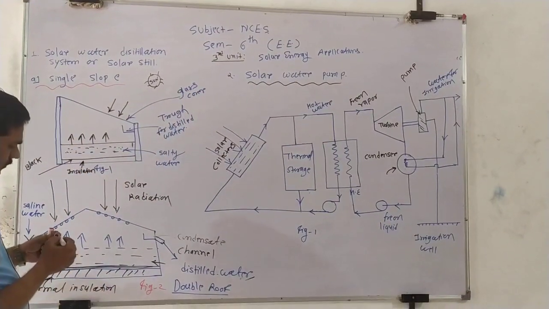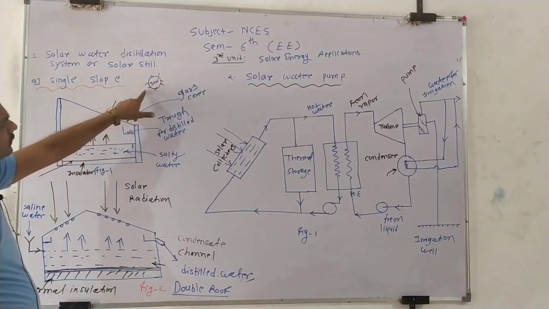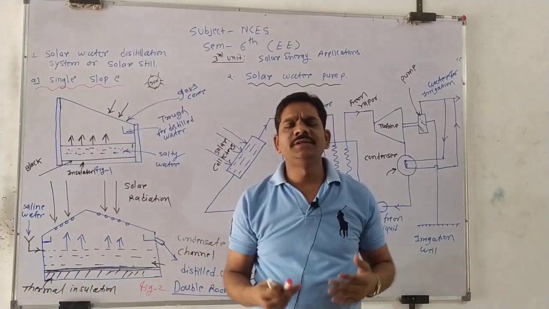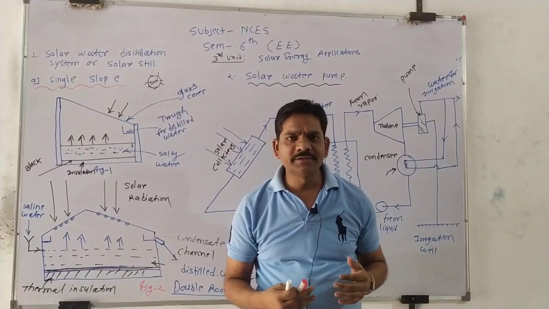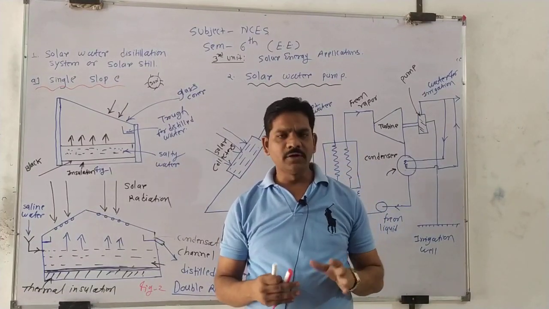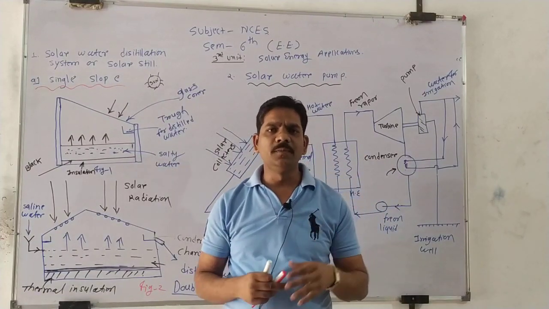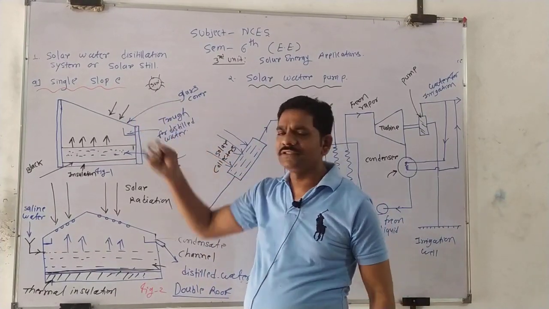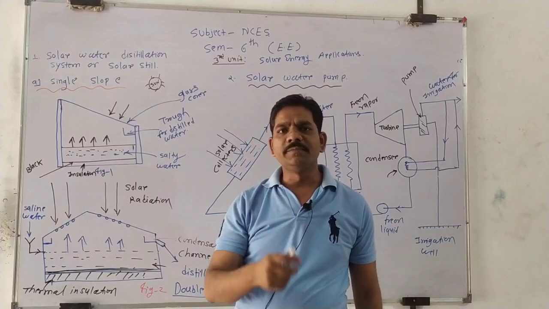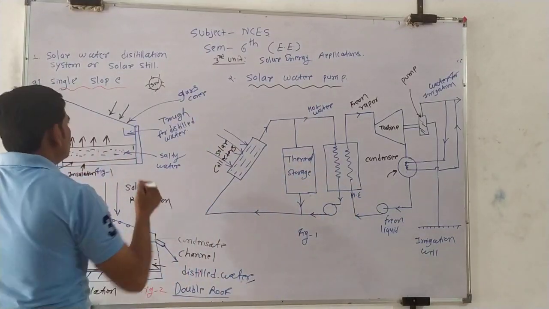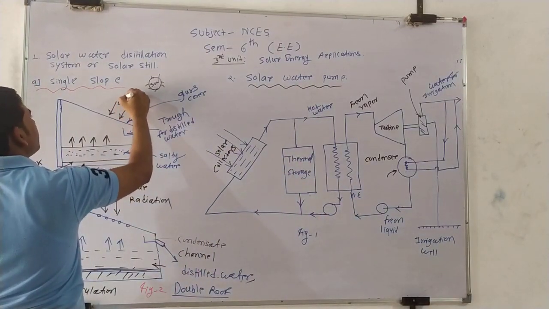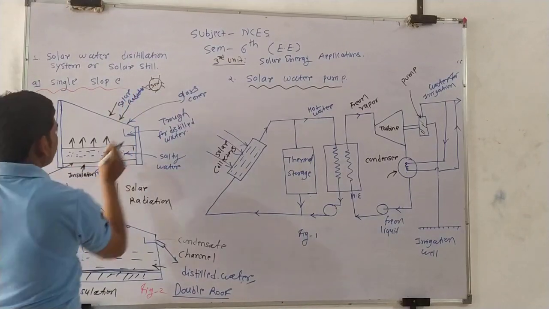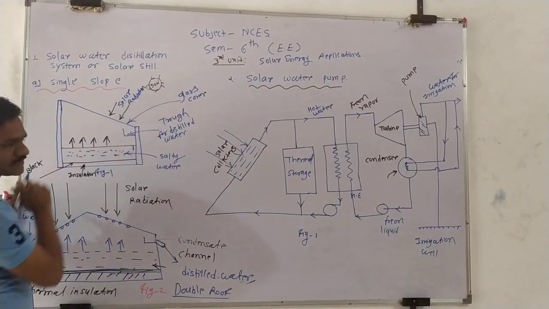Yes. From the sun, we know the function of the sun is to emit solar radiation, which we already learned in unit 1 and unit 2. The sun emits solar radiation, it may be beam radiation or diffuse radiation. These solar radiations are incident on this glass cover.